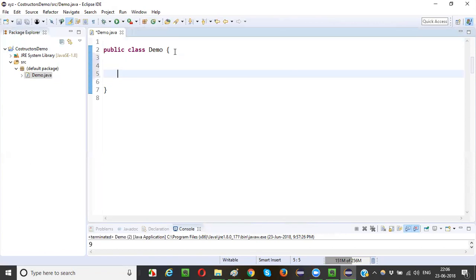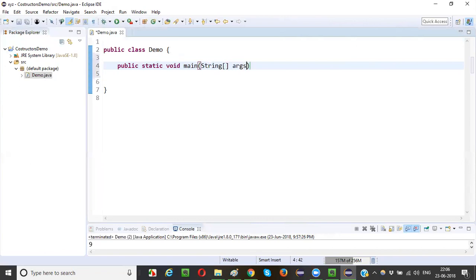So the demo class. Inside the demo class, create a main method. How to create the main method? Public static void main, String args. Fine, guys. So I created it like this.